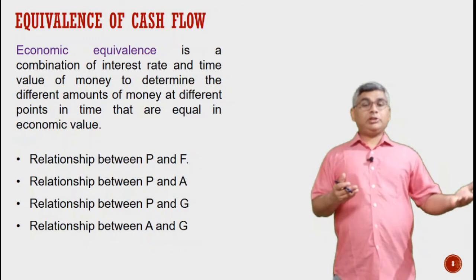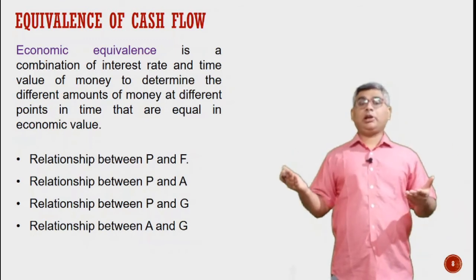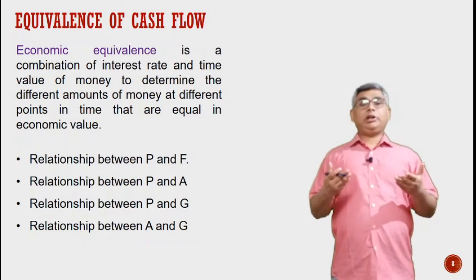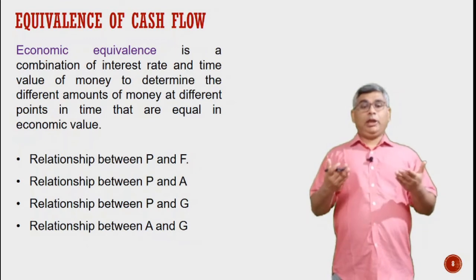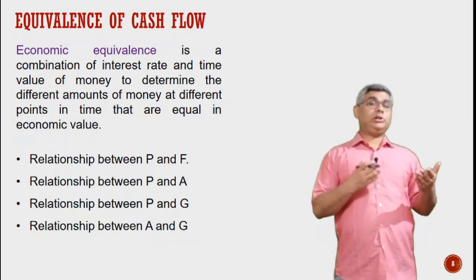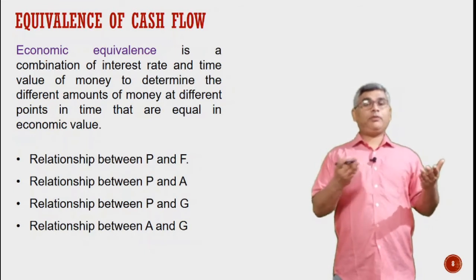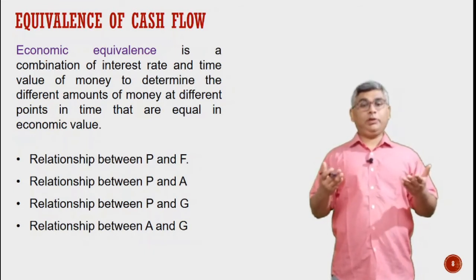And we have a relationship between annuities and a gradient series. If we know these four relationships, we can find out any relationship. For example, if we are interested in finding the relationship between F and G, and we know the relationship between P and F and P and G, we can eliminate this P and find out the relationship between F and G.